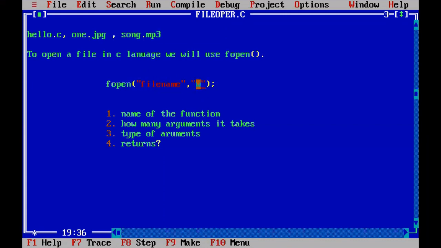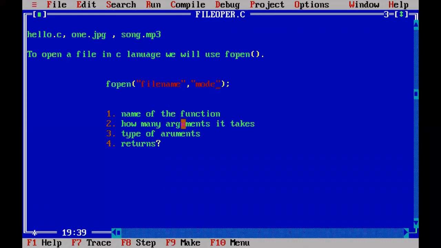That means we can write into the file. If you write A, the fopen function will open this particular file with this name in appending mode. So the second argument is the mode. In which mode are you opening? That means you are opening this file in reading mode, writing mode, or appending mode. We have to write that in the place of mode.